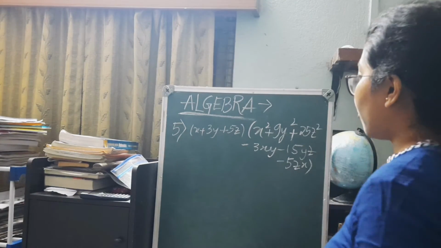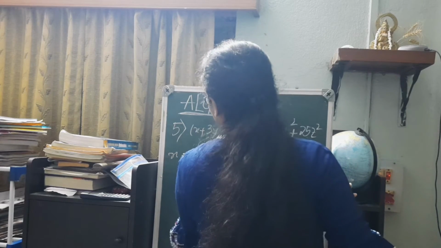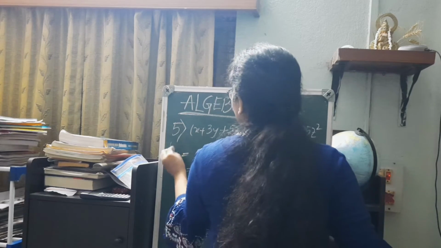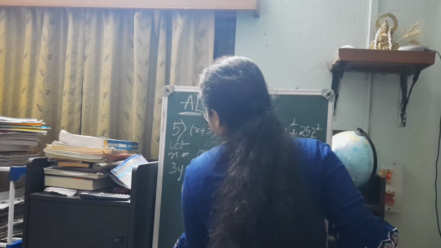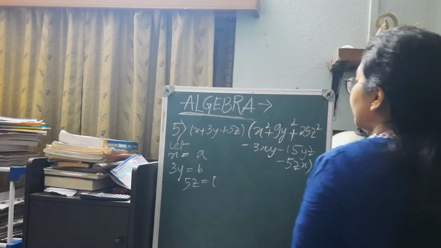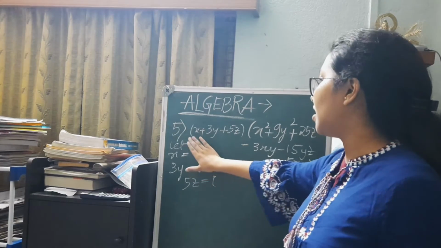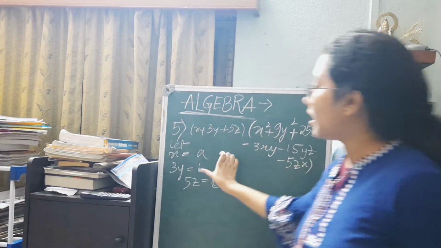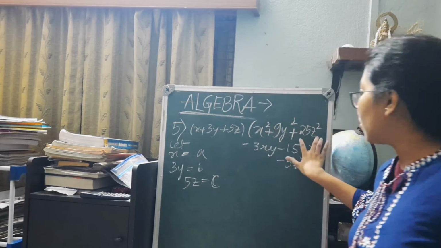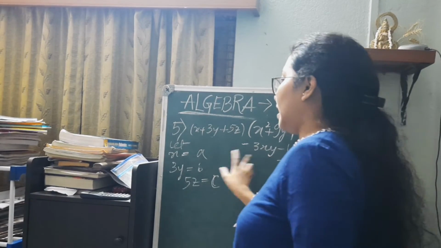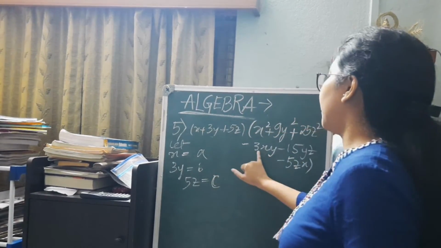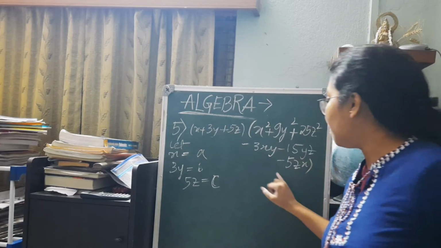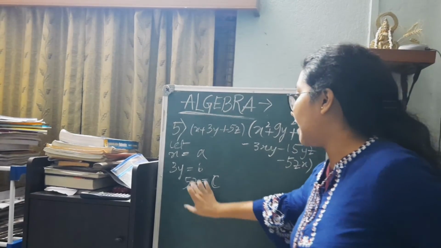So the moment we see this form, we will be actually reducing it to something else. That is, if we consider x to be a, 3y to be b, and 5z to be c, we will actually observe that it is nothing but a plus b plus c into a square plus b square form, that is (3y) whole square, plus (5z) whole square form, minus ab, that is 3y into x, which is the ab part, minus bc, which is 3 into 15yz, so it is minus bc form, minus ca, that is 5zx, ca part.